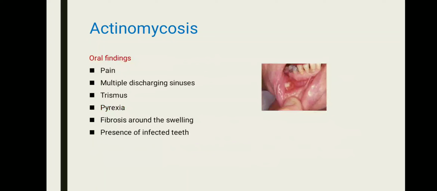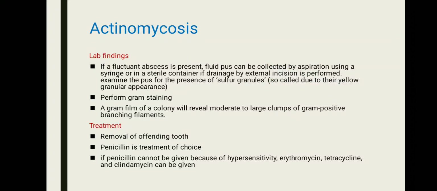Pain, multiple discharging sinuses, trismus, pyrexia, fibrosis, and the presence of infected teeth are the clinical features. Laboratory findings, as we all know, show sulfur granules, so called due to their yellow granular appearance, from the fluctuant abscess. We performed gram staining on this, and it revealed moderate to large clumps of gram positive filaments.